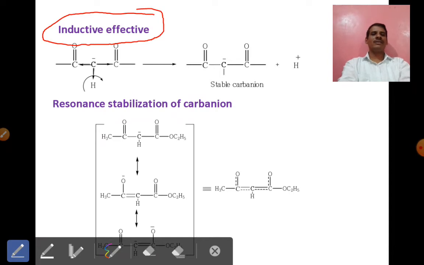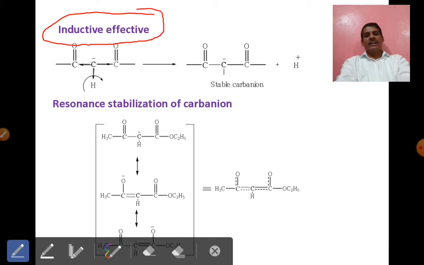The inductive effect means that when any carbon is attached to an electron withdrawing group, at that time the electron withdrawing group decreases the electron density of that particular carbon atom. We can also say that the inductive effect is the permanent polarization of the carbon atom when it is attached to any electron withdrawing group.